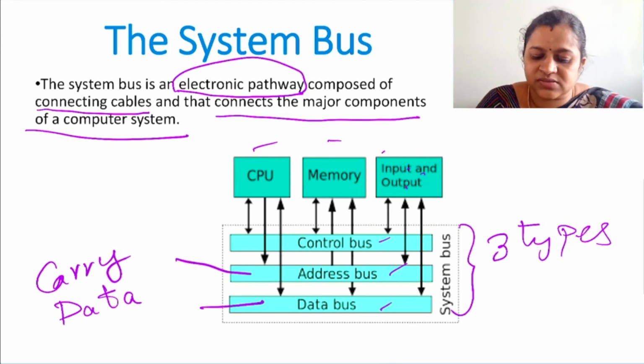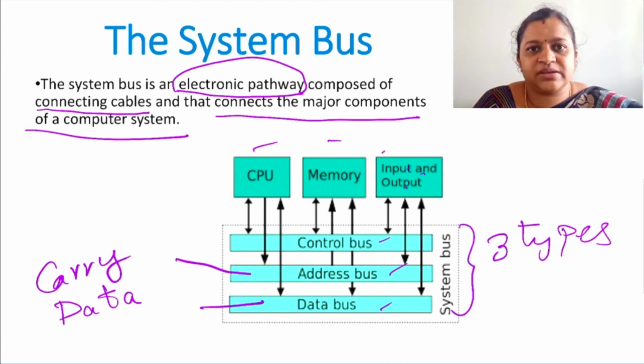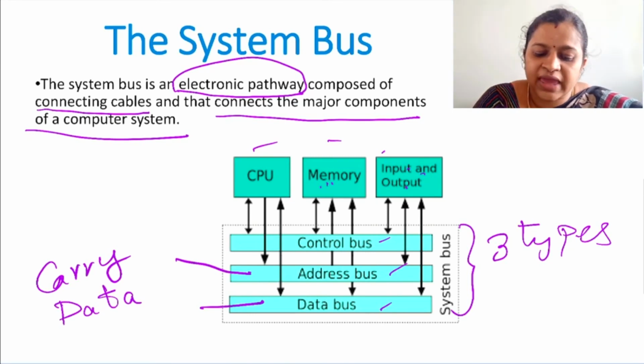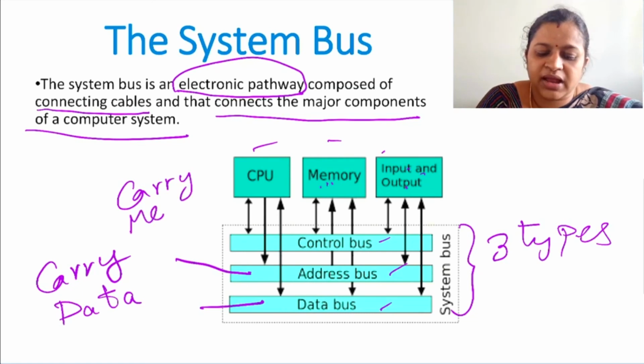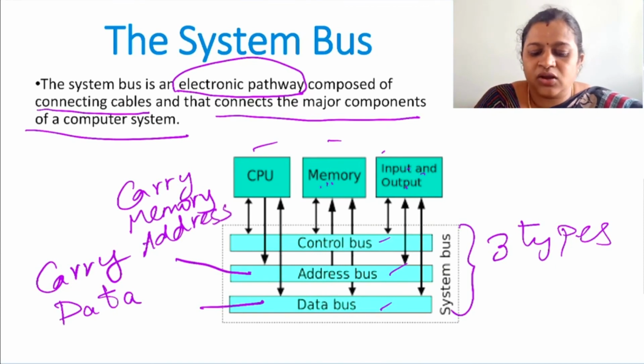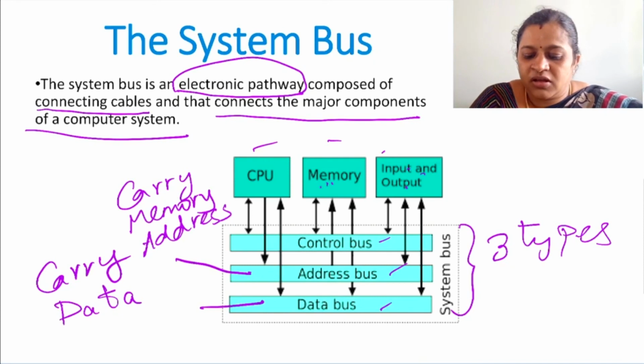Okay, next is address bus. When we are searching for some data, when you have to fetch some data which is stored in memory, you can do it only with the help of address. So that address will be carried by, it will carry the address location, memory address location. So this memory address location will be carried by the address bus.